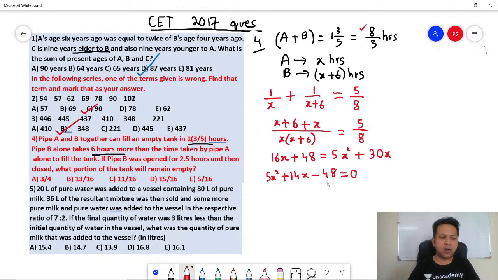Can you solve this quadratic equation? You can solve it, or you can do a hit and try. If you put X is equal to 1, it doesn't satisfy. Let's try X is equal to 2.